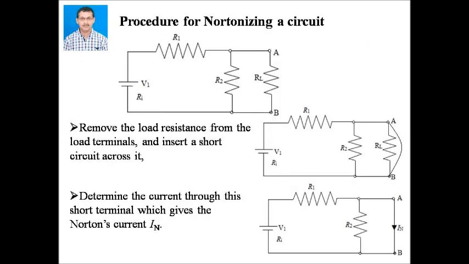Now, procedure for Nortonizing a circuit. Here again we consider the previous network with voltage source V1 and internal resistance Ri. First, remove the load resistance RL from the load terminals A and B and insert a short circuit across it. Determine the current through these short terminals across AB. This gives the Norton's current IN.